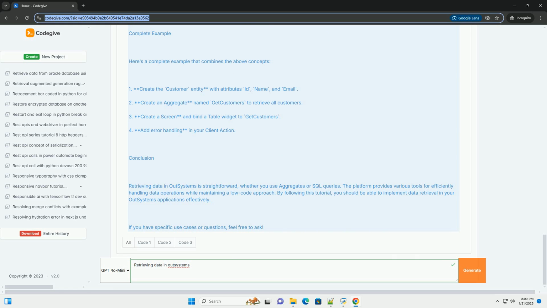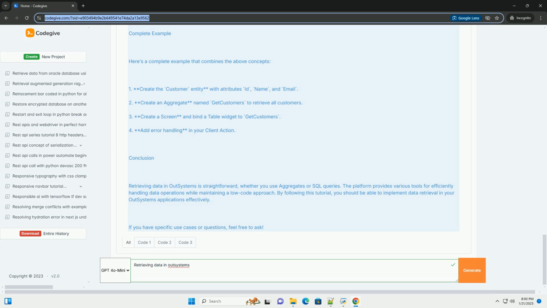2. Using aggregates. Aggregates are a visual way to retrieve data from an entity. They allow you to perform filtering, sorting, and joining operations without writing SQL code. Example: create an aggregate. 1. Open your screen or block where you want to retrieve data. 2. In the Logic tab, drag and drop an aggregate onto the flow. 3. Select the customer entity in the aggregate properties.